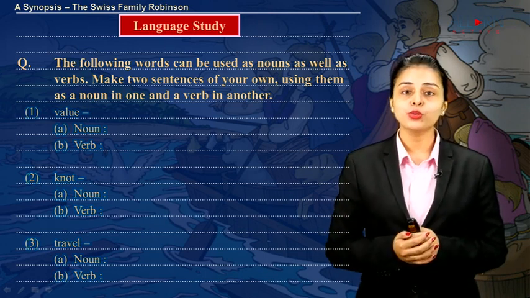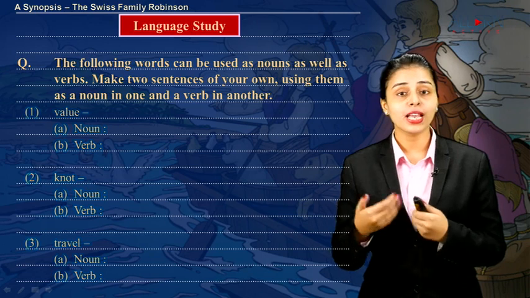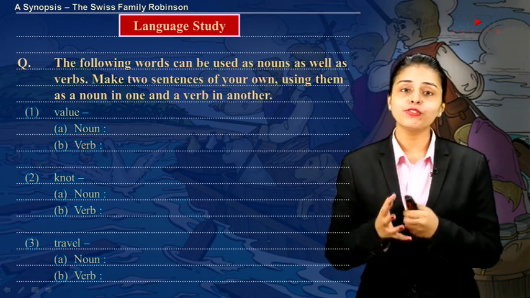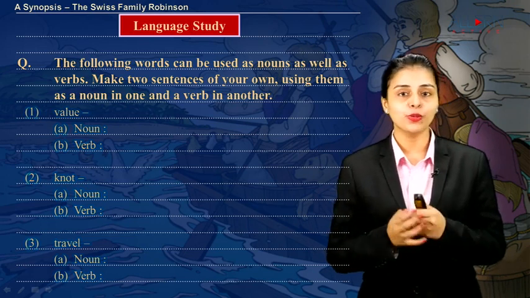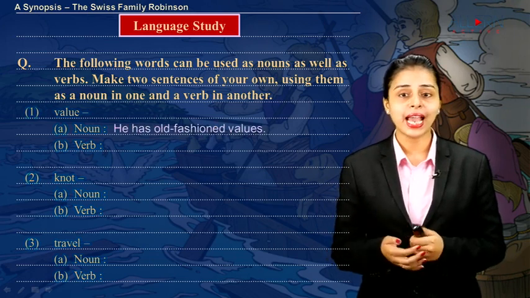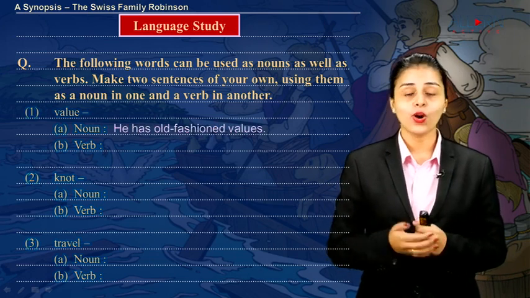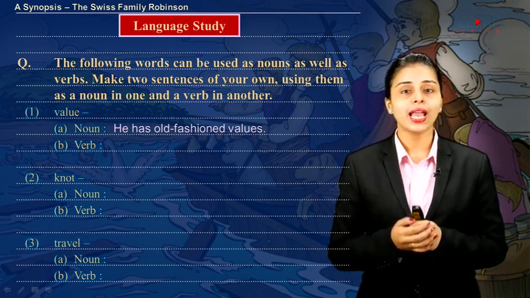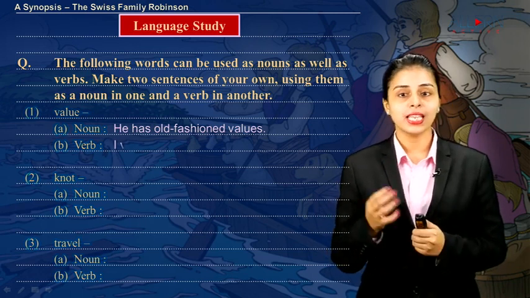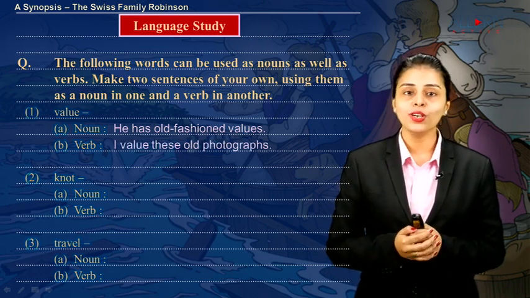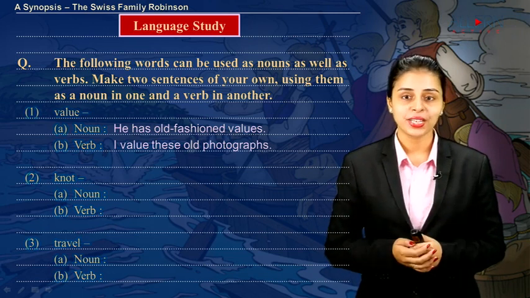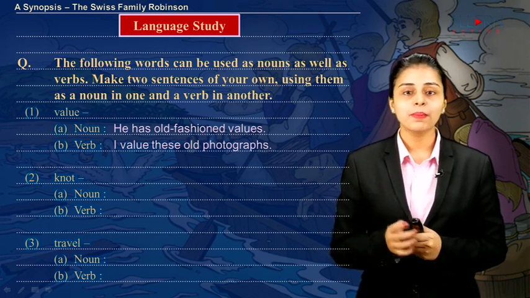Now whenever you have to use a particular word as a noun, you can add the or an article before it, or when you have to use it as a verb, you can add to before it. Now if I have to write a sentence for value as a noun, I could say that he has old-fashioned values, or I could say that he tried to estimate the value of the produce. Now as a verb, I could say that I value these old photographs, or I could say that I value time.